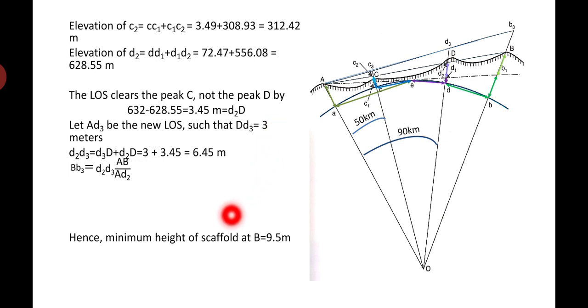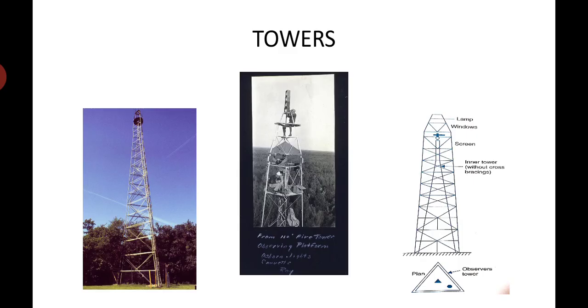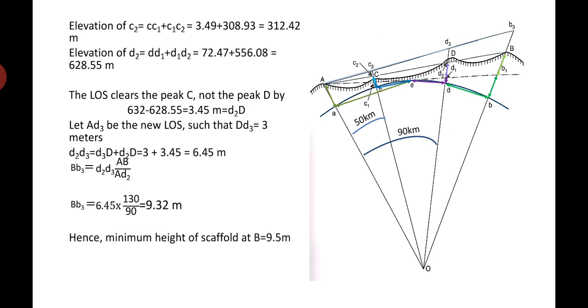Now I have got the minimum height of the scaffold. The minimum height of scaffolding required at B is 9.5 meters. So it will be very easy. You just try to understand this. If you don't get it, let me know, so we'll solve it once again.